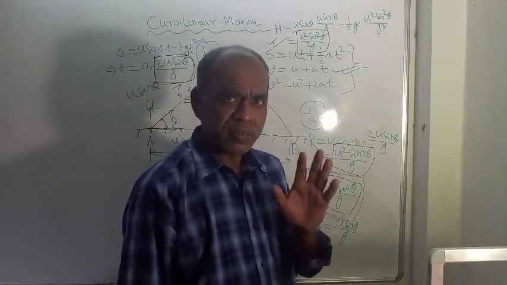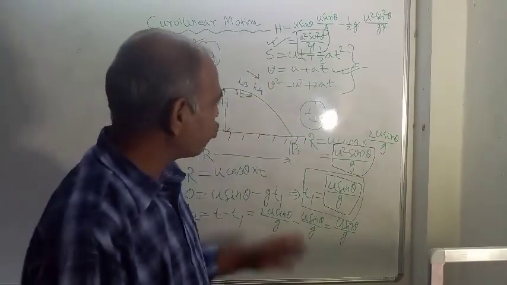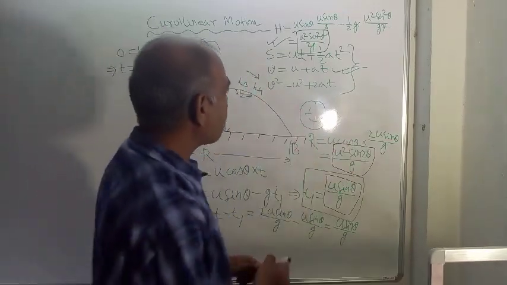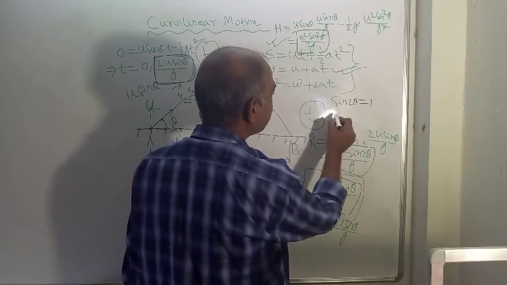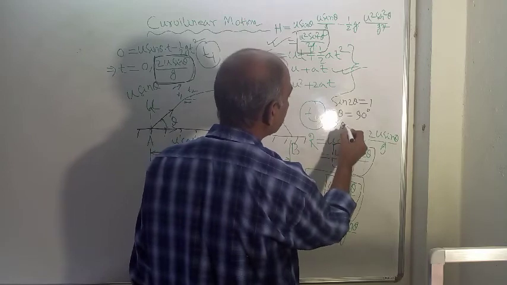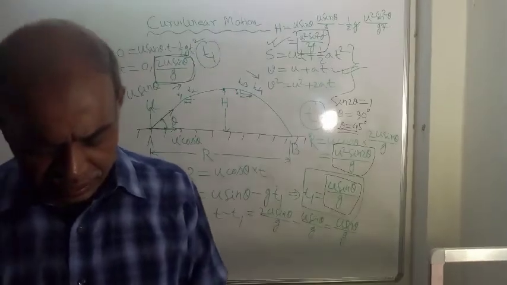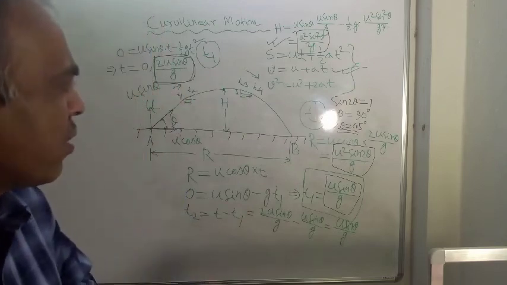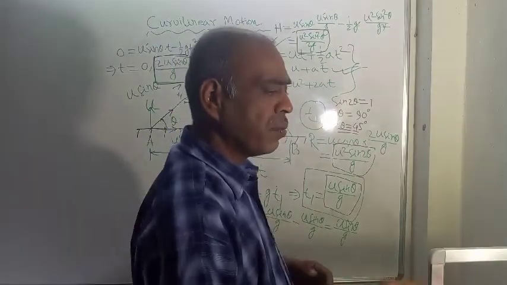The maximum value of sin 2 theta is 1. That means when 2 theta is equal to 90 degrees, that means theta is equal to 45 degrees, the range will be maximum. For other angles, the range will be less than the maximum value.